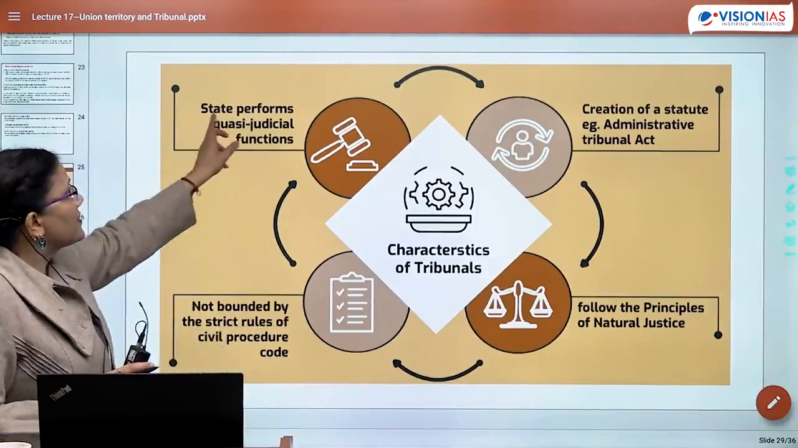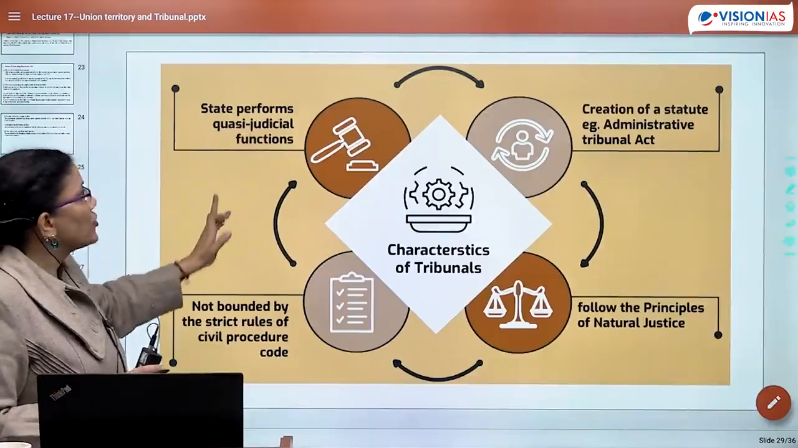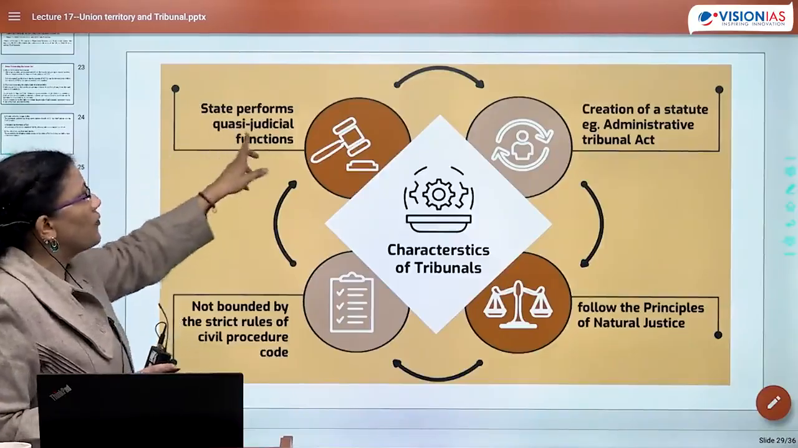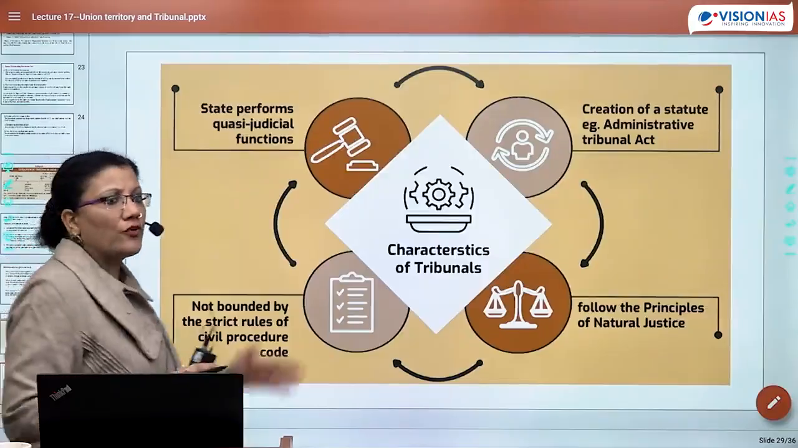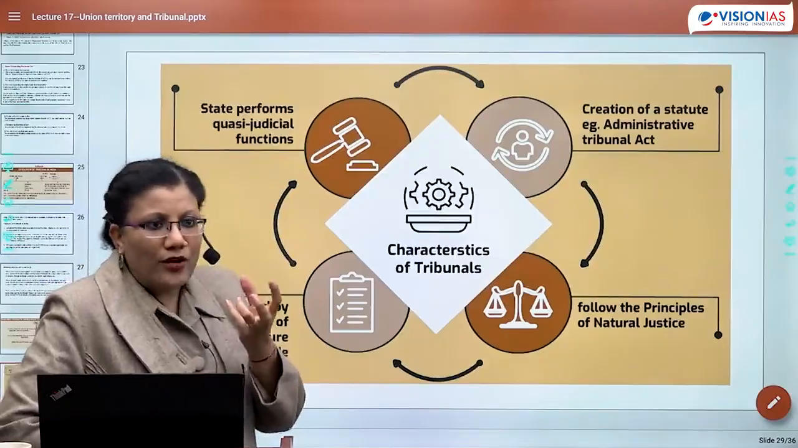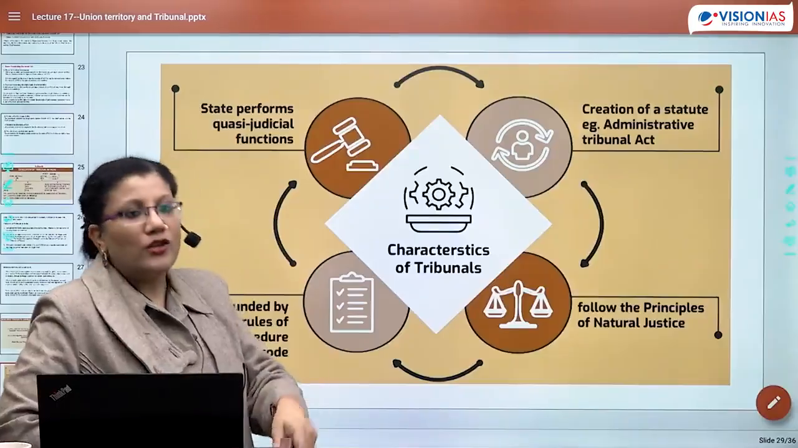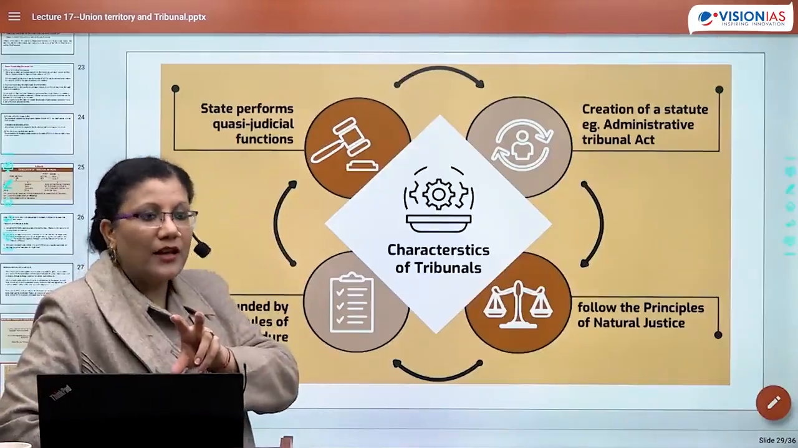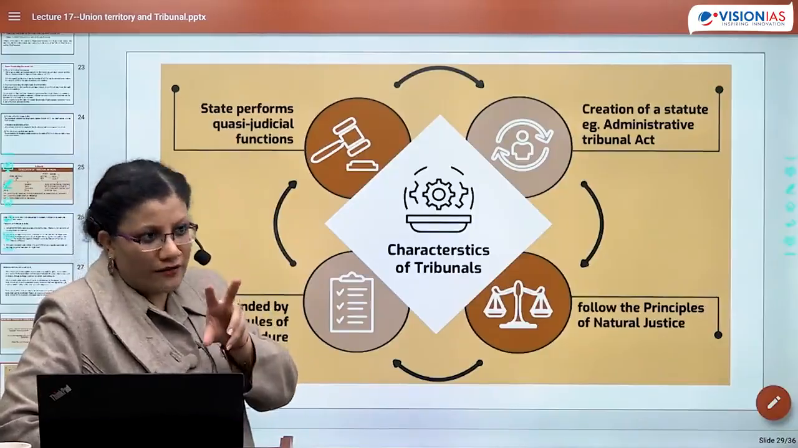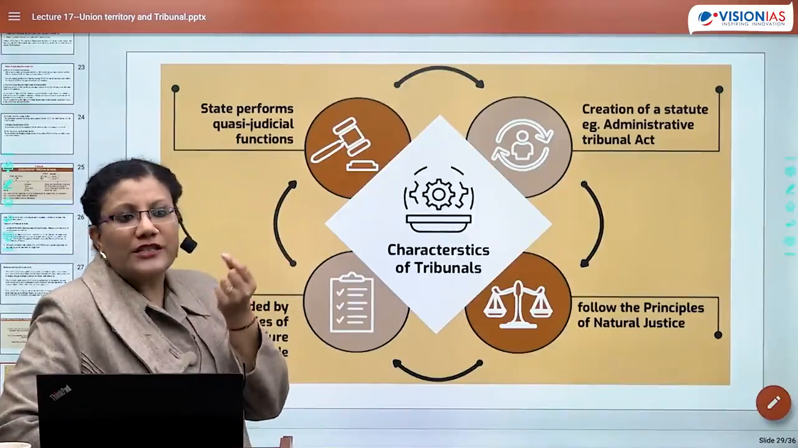Next, state performs quasi judicial functions. So in this particular tribunal, it has been stated that they perform quasi-judicial function. Quasi-judicial function का मतलब है इसमें purely they are not giving verdict whether you are proven guilty or not, जो कि pure judiciary का काम है. They are also not interpreting the constitution. They are also not safeguarding your fundamental right. So few ideas regarding judicial system क्या है.